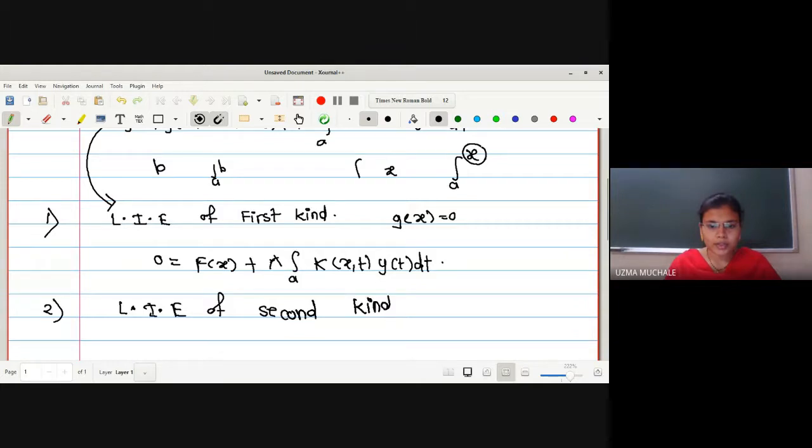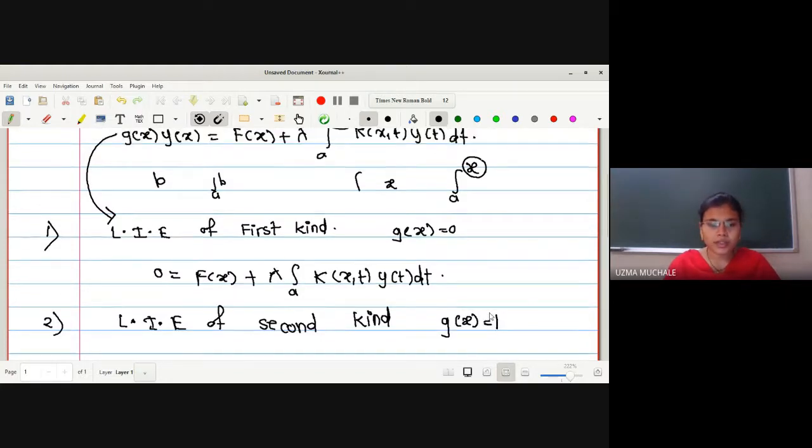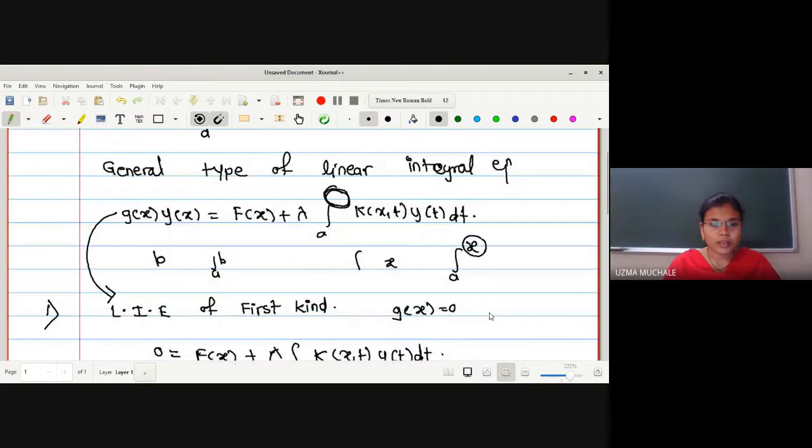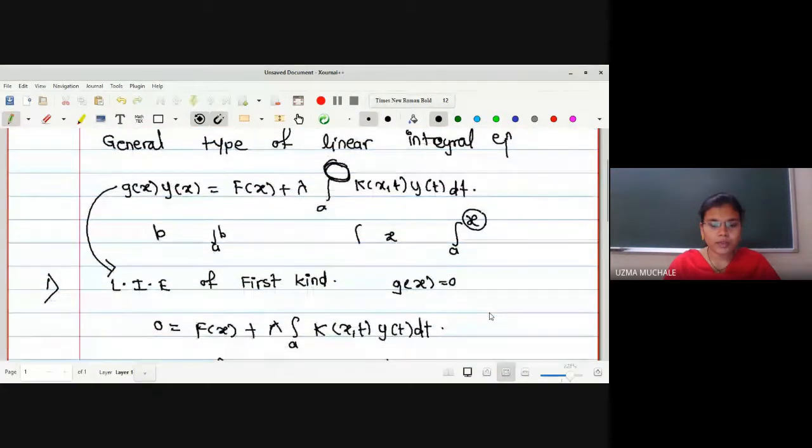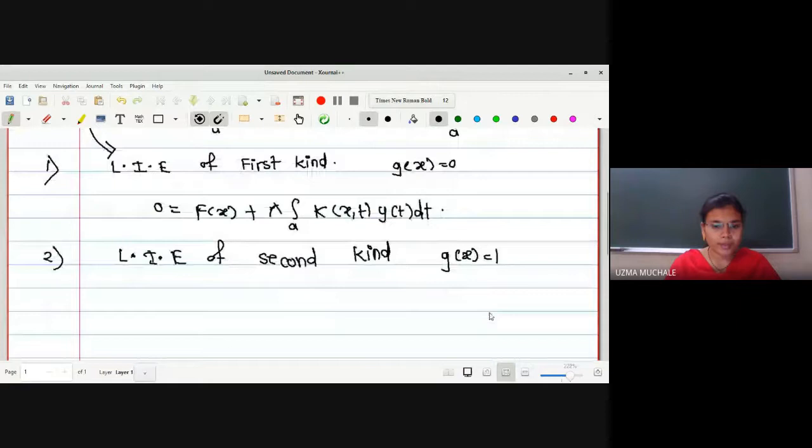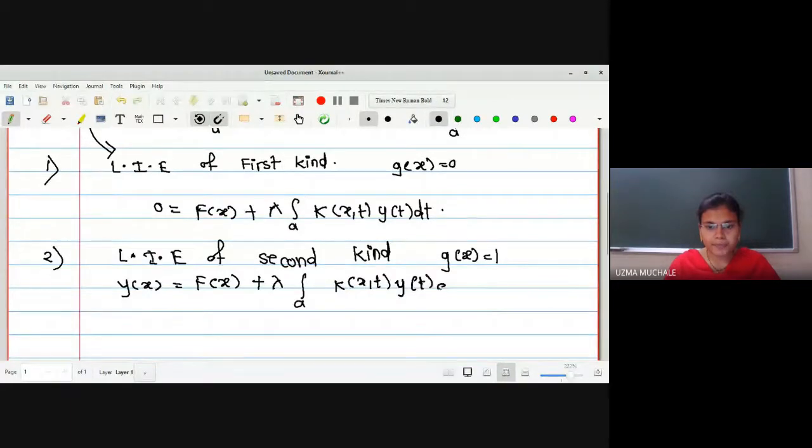Linear integral equation of the second kind. What is the meaning of this? In this equation, g of x equals 1. So in the general form we have, we put g of x equals 1. What will be the equation of the second kind? y of x equals, g of x is 1, so 1 into y of x, it is y of x equals f of x plus lambda integration a, the upper limit is not given still, k of x t, y of t, dt.